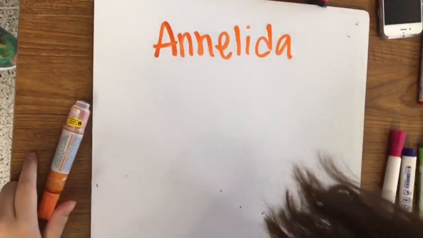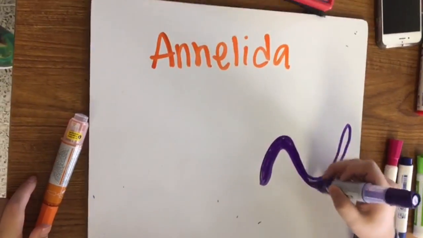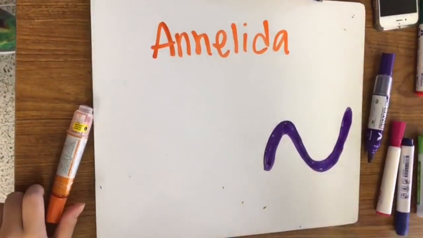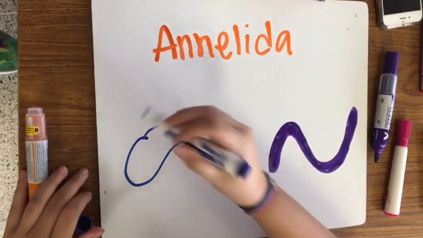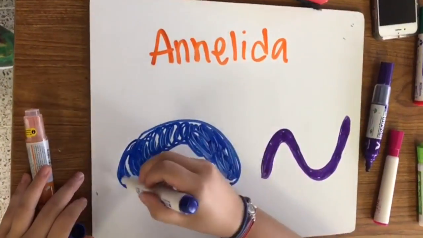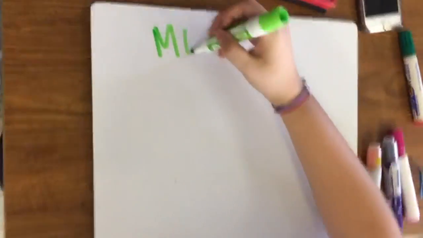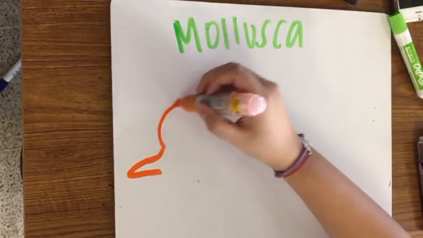Annelida. Some are aquatic and live in rivers and estuaries, while others inhabit soil. All have bodies divided into sections called segments. All have a simple gut with a mouth at one end and an anus at the other. Some examples are segmented worms, lugworms, earthworms, and leeches.